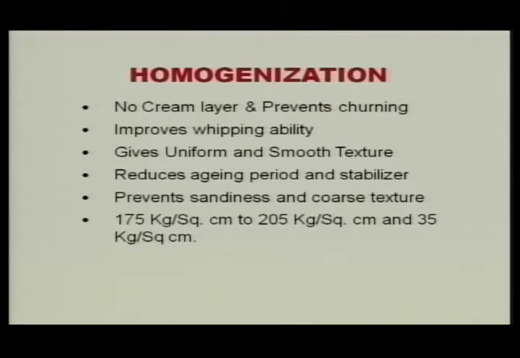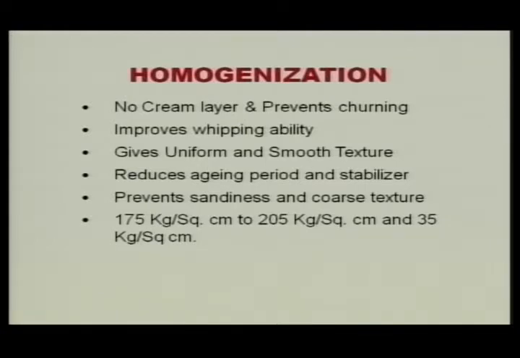The second advantage is it improves the whipping ability. When it improves the whipping ability, it gives a uniform and smooth texture to the product. Some other added advantages are that we can also reduce the aging period, and the stabilizer amount can also be reduced.